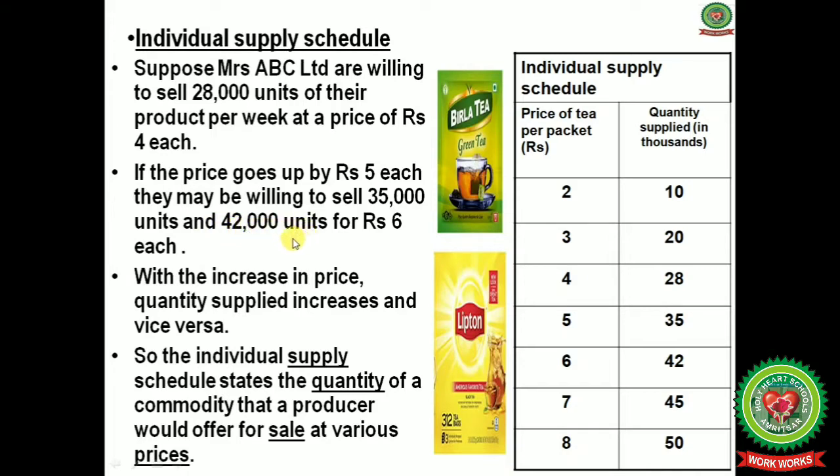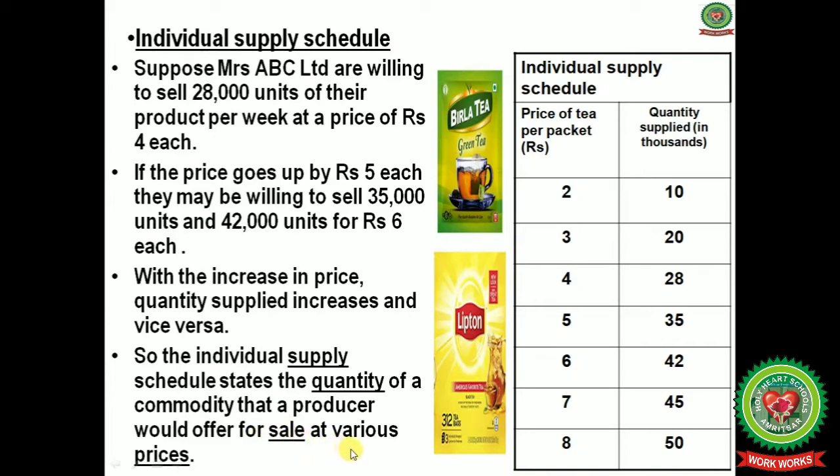With the increase in the price, the quantity supplied increases, and with the decrease in the price, the quantity supplied decreases. So the individual supply schedule states the quantity of a commodity that a producer would offer for sale